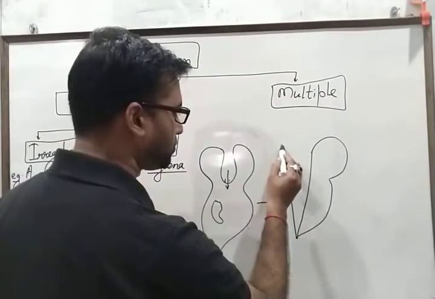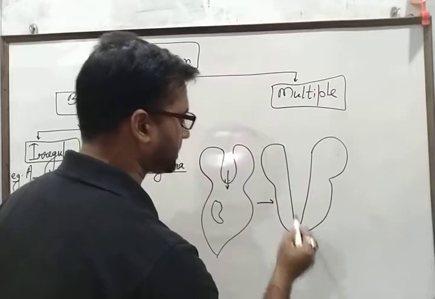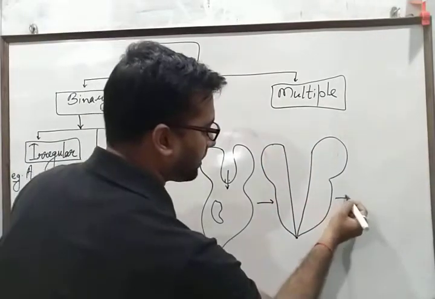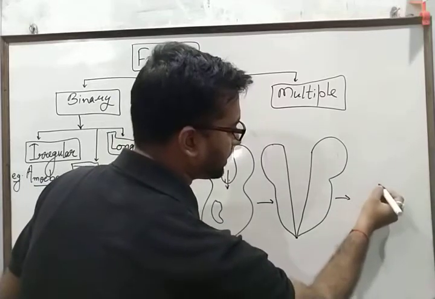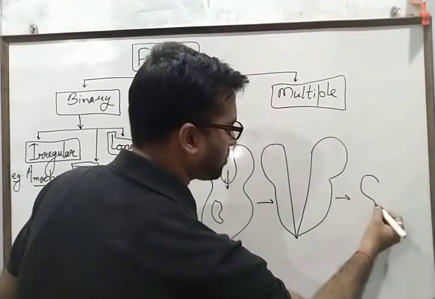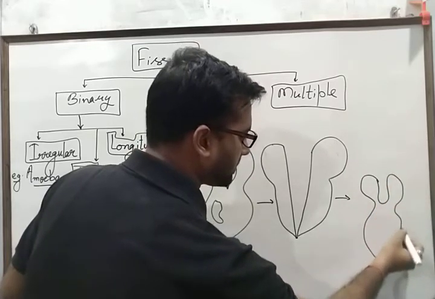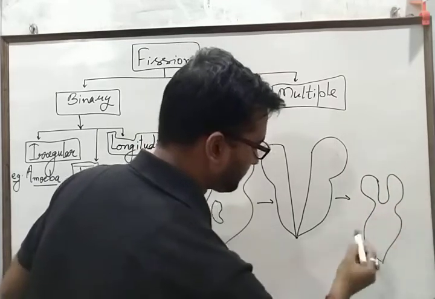So the two daughter cells are formed, and as they get separated, the flagella reappear and the proper shape also appears like these structures.